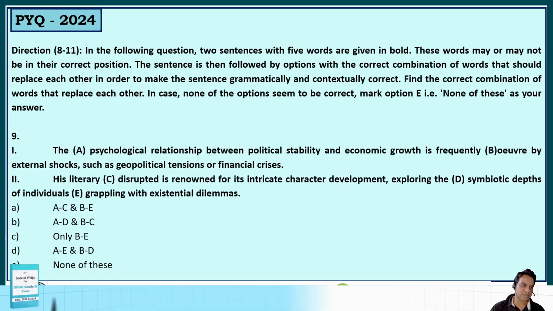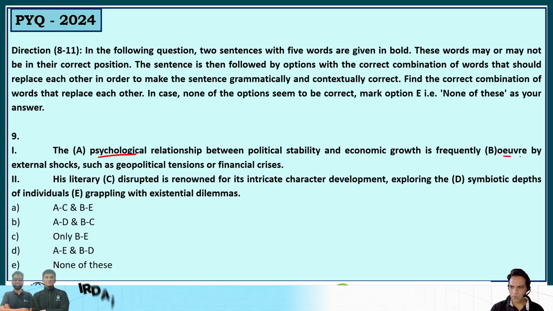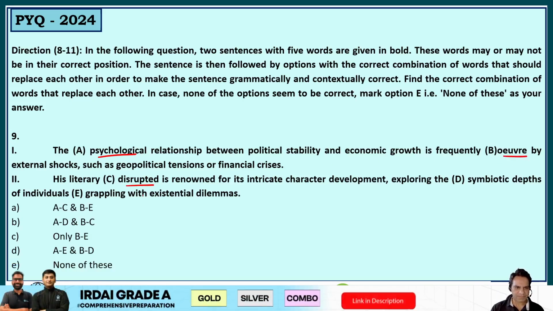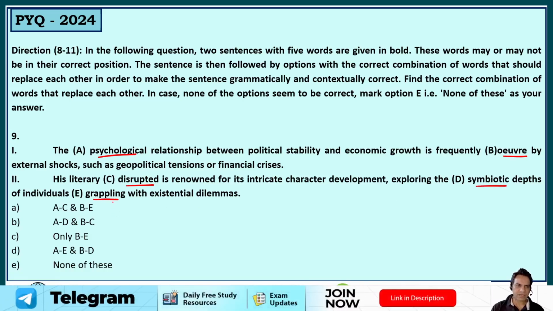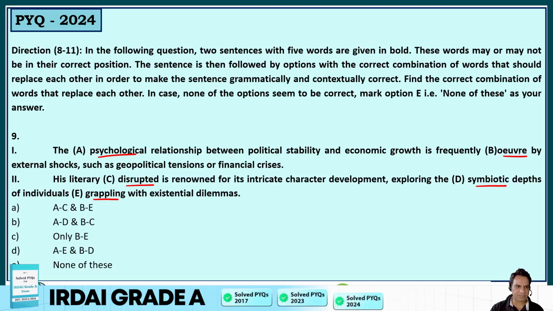Yes, guys. So let's go to question number 9. The psychological relationship between psychological, aware, disrupted, symbiotic, or grappling. So it can't be the grappling relationship, it can't be the disrupted relationship. Symbiotic or aware, these can be the right choices.